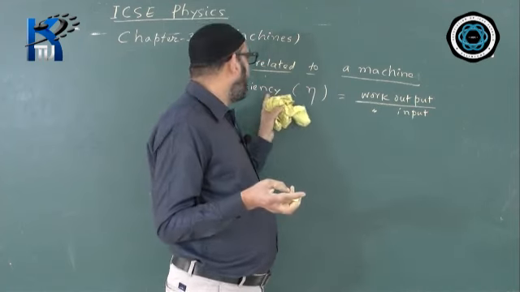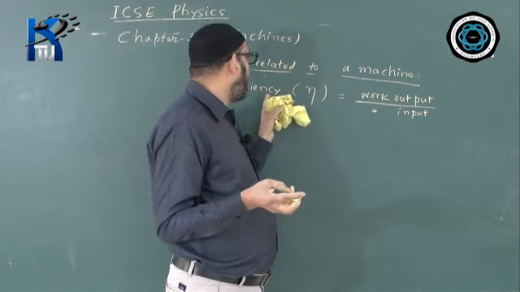Let us start with the definition of efficiency. Efficiency eta is equal to work output by work input. First I will be writing that. Now work formula is force into distance. What force is present on the output side, which the machine overcomes?